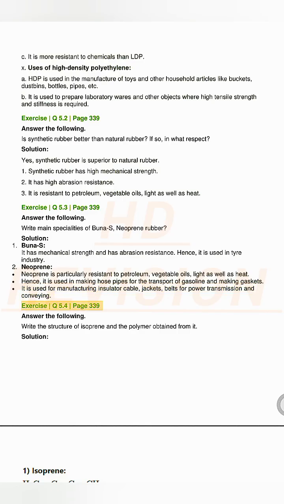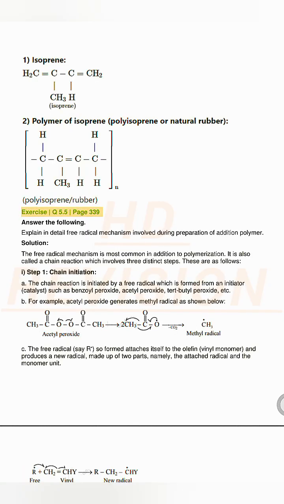Exercise Q5.4, page 339. Answer the following. Write the structure of isoprene and the polymer obtained from it. Solution. Exercise Q5.5, page 339. Answer the following. Explain in detail free radical mechanism involved during preparation of addition polymer. Solution. The free radical mechanism is most common in addition polymerization. It is also called a chain reaction which involves 3 distinct steps. These are as follows.